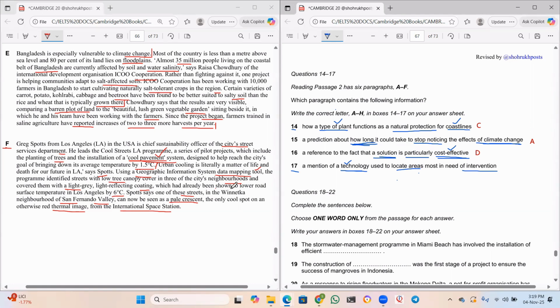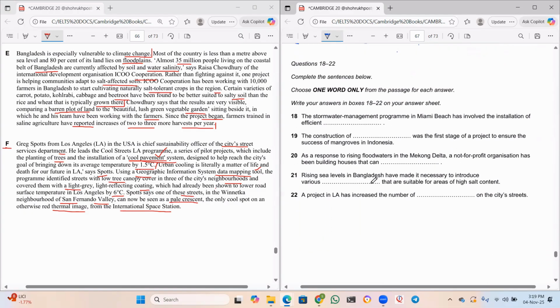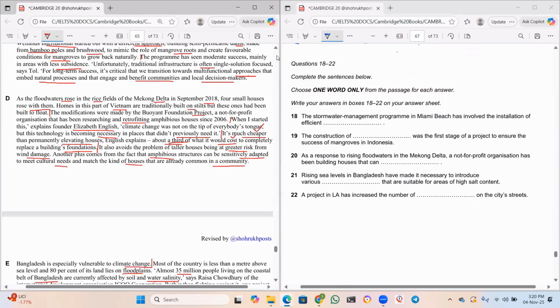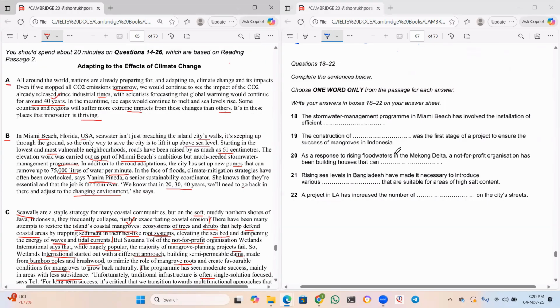Cities, neighborhood, nothing but the area. Okay. So, yes, sir. The 17th one is exactly matching with F here. So, my answer would be F. Okay. Done. Good. Right, sir. Let's move to the next set of questions, that is fill in the blanks. Okay. Now, what is the first question?